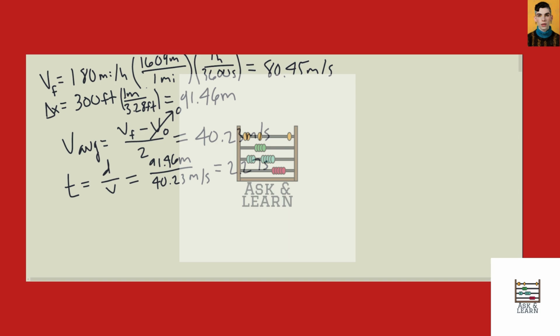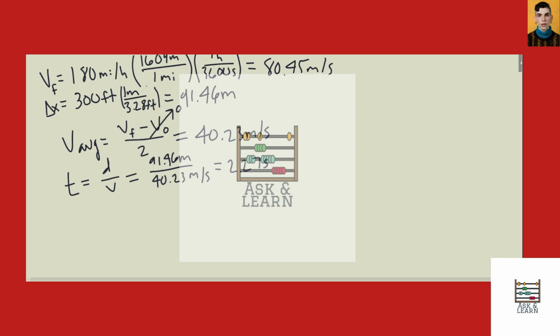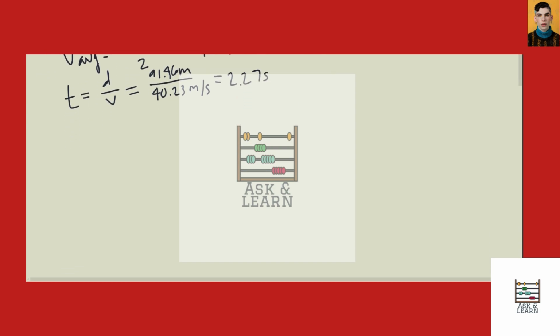And now I can figure out our actual acceleration using our final velocity and the time. Just scroll down here. So our acceleration is going to be equal to our final velocity over our time. And our final velocity, as you might recall, is 80.45 meters per second.